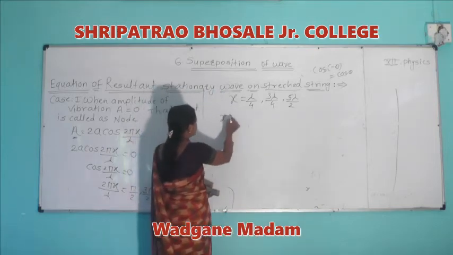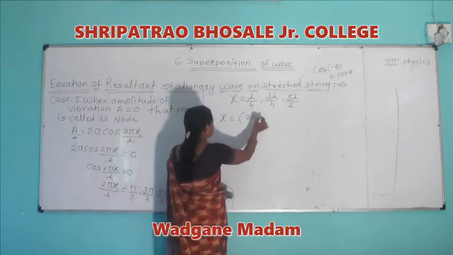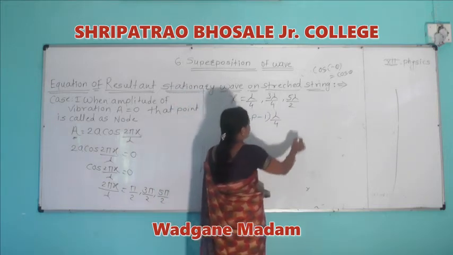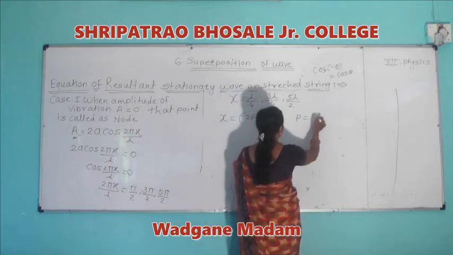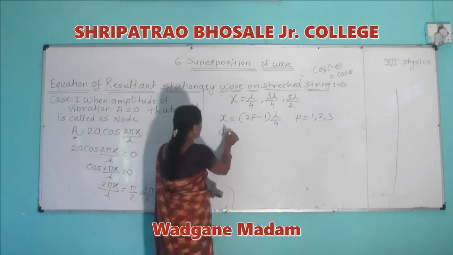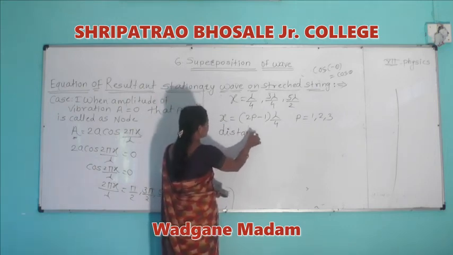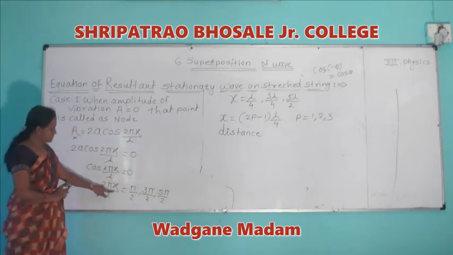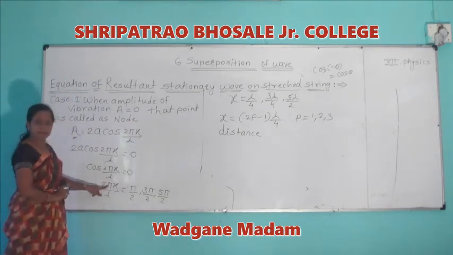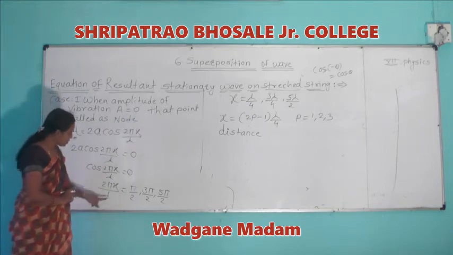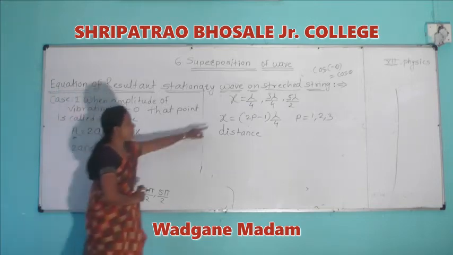Therefore we can say the formula is x is equal to (2p minus 1) lambda by 4, for p is equal to 1, 2, 3. To find the value of x, pi and pi get cancelled, the remaining term is 2 into 2, that is 4, and x is equal to lambda by 4.